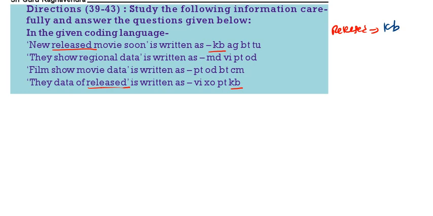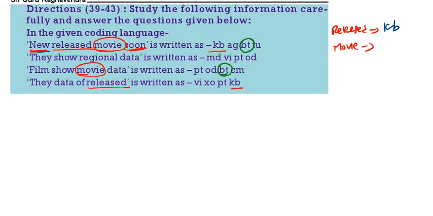Then new movie soon. Here we are having new and soon, here also new soon. Here we are having movie, here also we are having movie. Now what is the code for movie? Here we are having BT, here also BT.